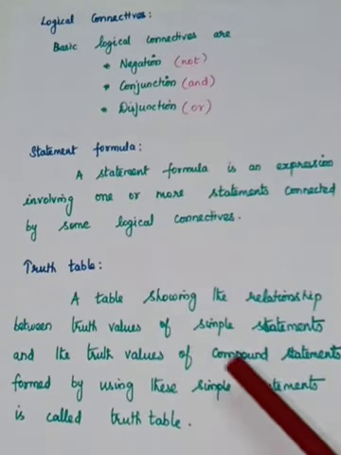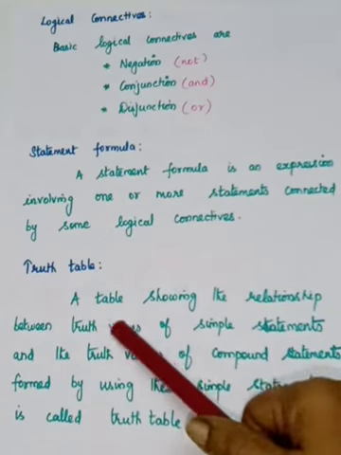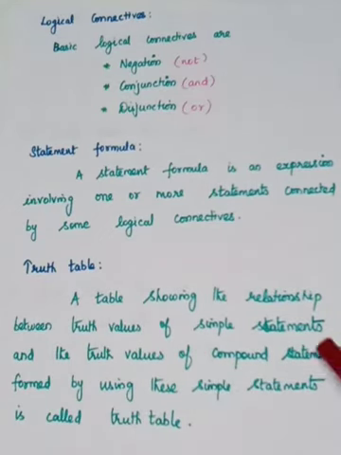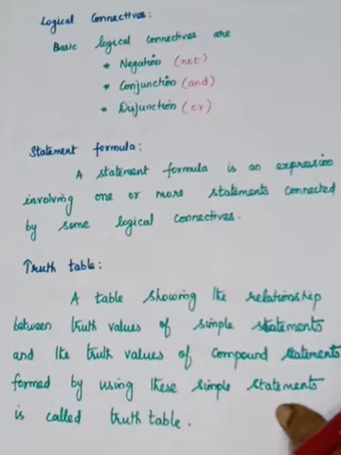The next one, a truth table. A table showing the relationship between the truth values of the simple statements and the truth values of the compound statement, how the compound statement is formed using these simple statements, is called the truth table.